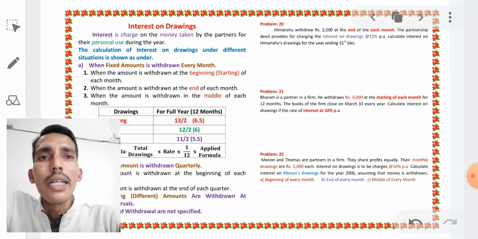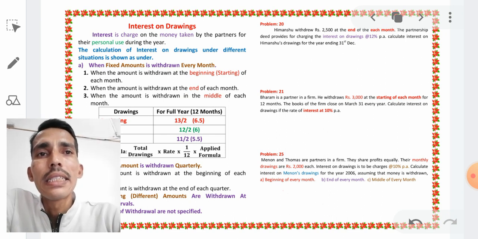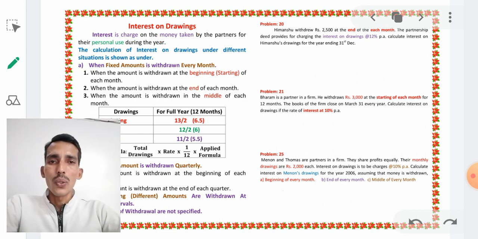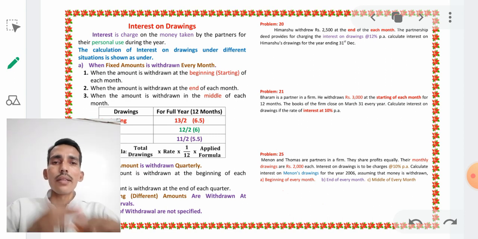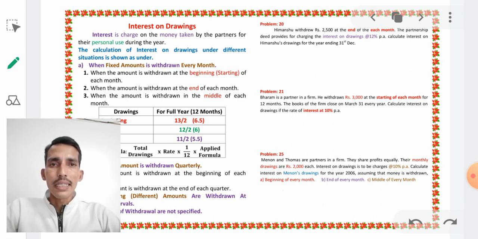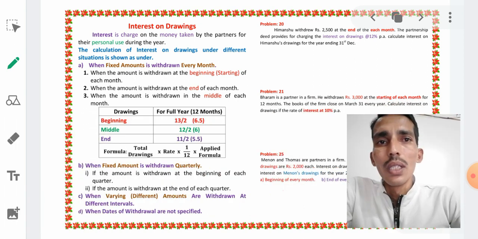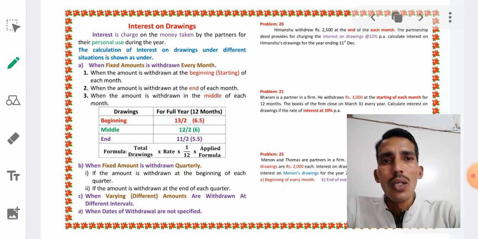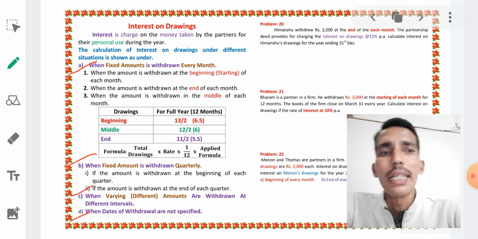Interest is charged on the money taken by the partner for personal use. Any amount a partner takes for personal use is called drawings. On that amount we have to calculate interest, which is called interest on drawings. Let us see, there are 4 situations where a partner can take an amount for personal use: A, B, C and D.